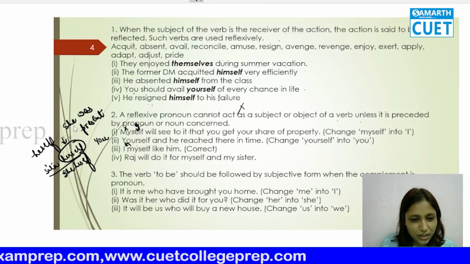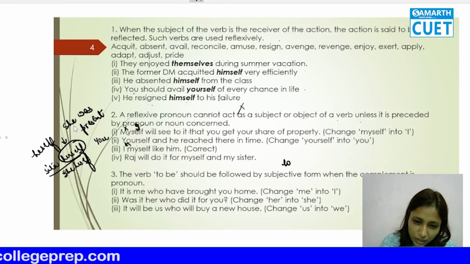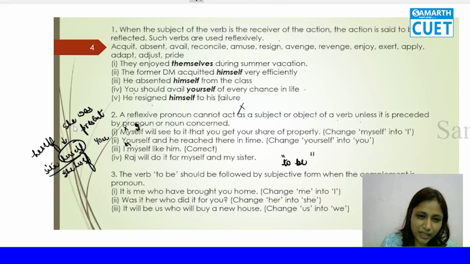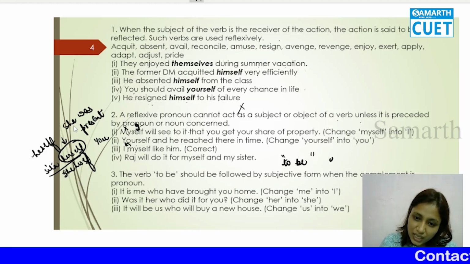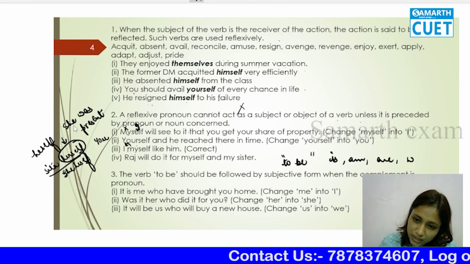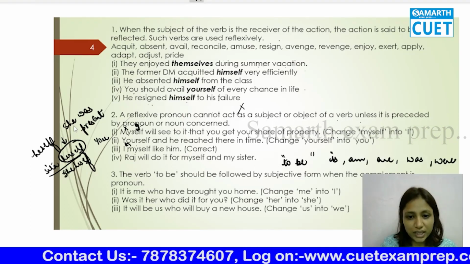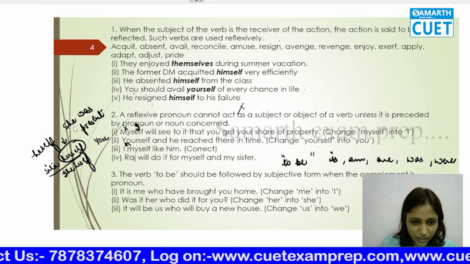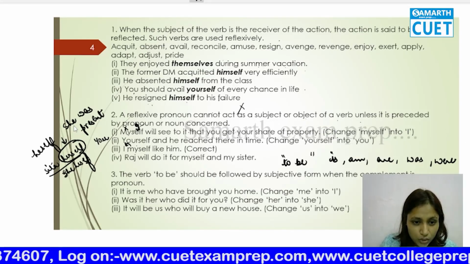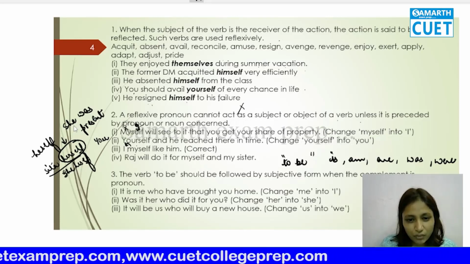So now comes the third rule. I hope you know what to-be verbs are. Verbs are action words, which I told you, like acquit, absent and all that, which tell you what the action is. To-be verbs are is, am, are, was and were. We are going to study them in our class also. Verbs will definitely take two lectures because it is a little lengthy topic. So for now you just understand to-be verbs: am, are, was, were.